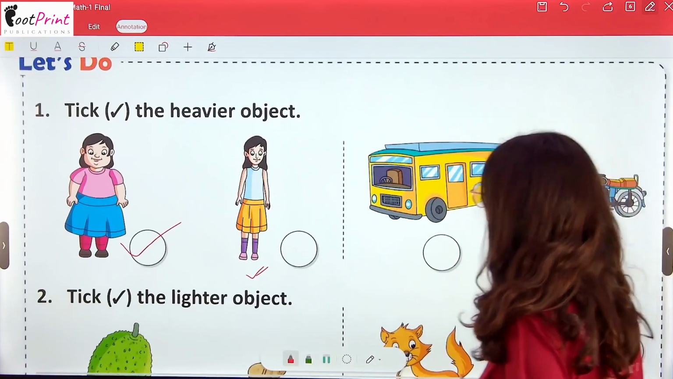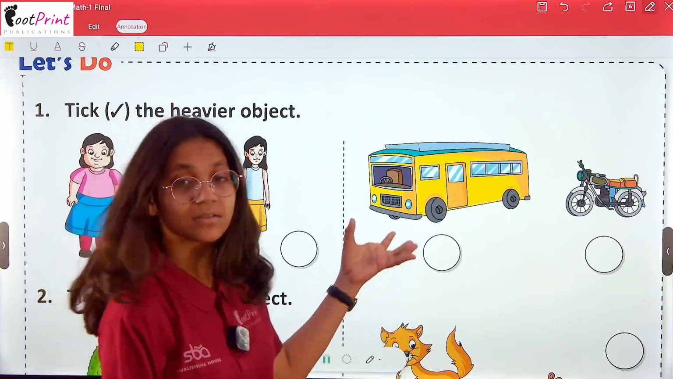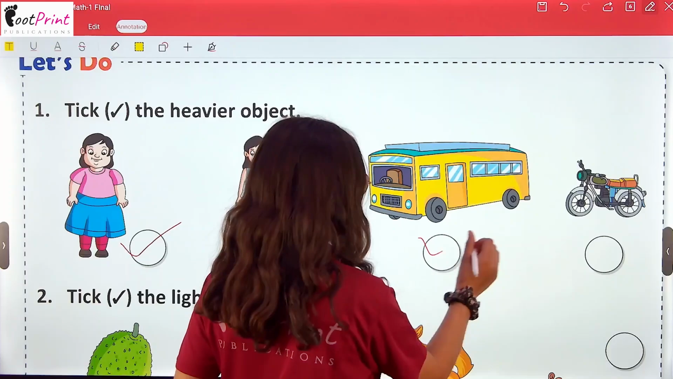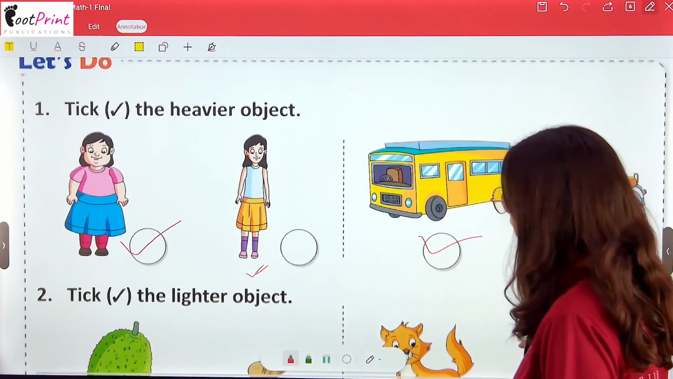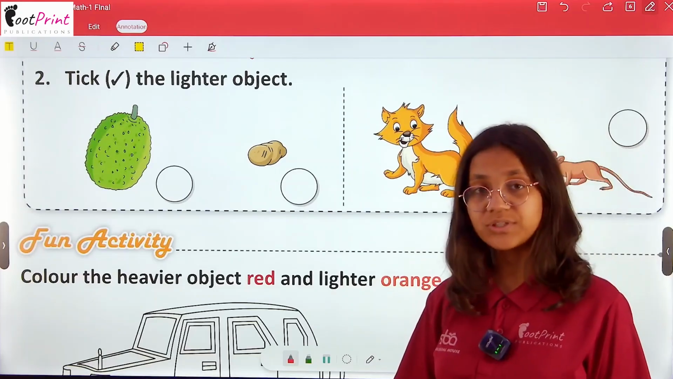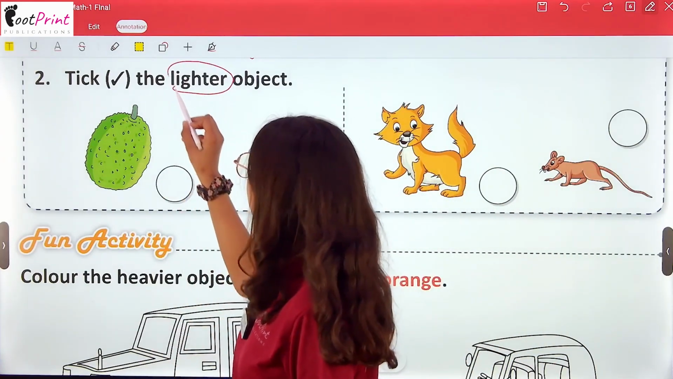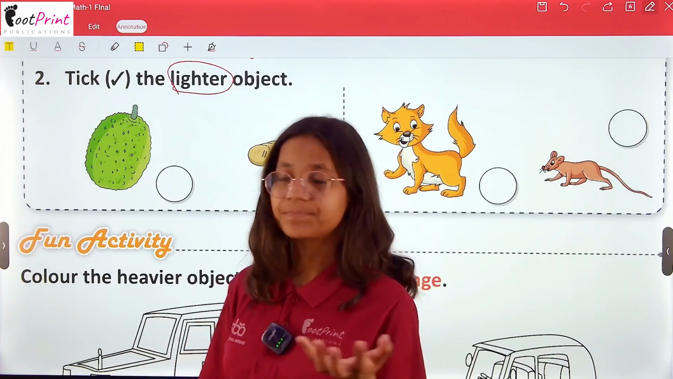And which one of this picture is heavier? Of course, this big bus. So, the next question says take the lighter object. We have to take the lighter object. Lighter, halka.